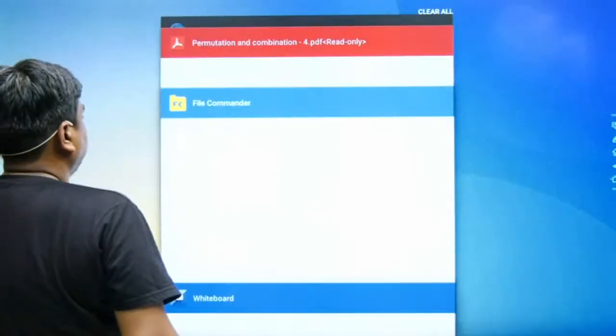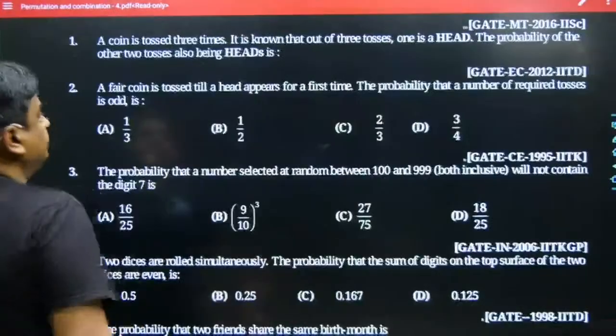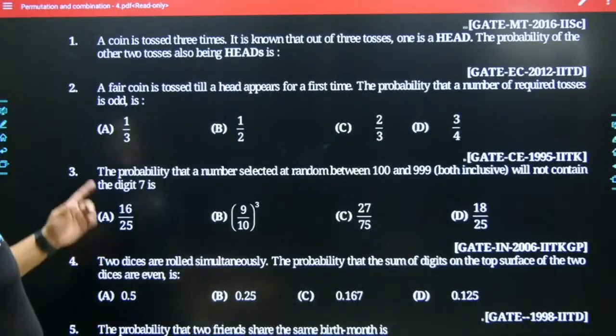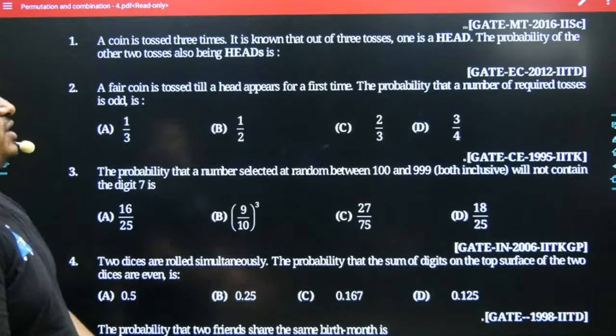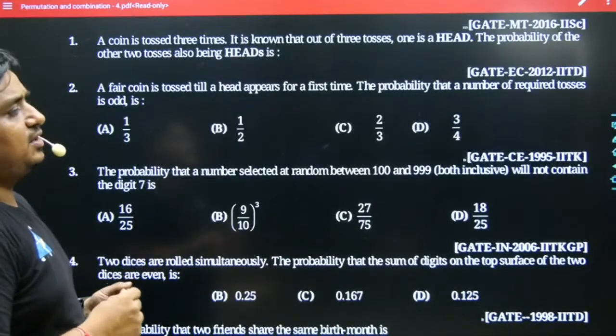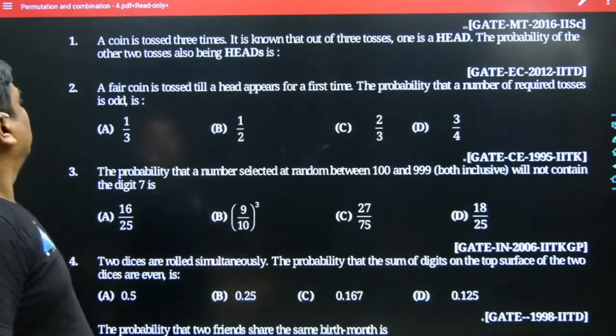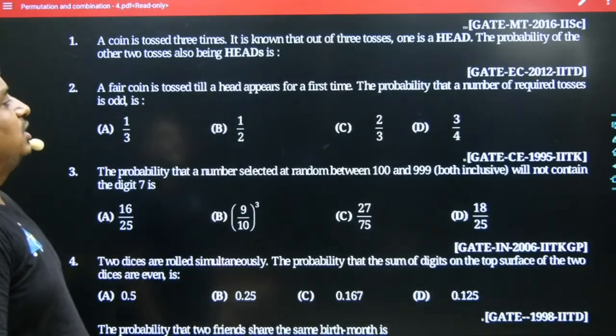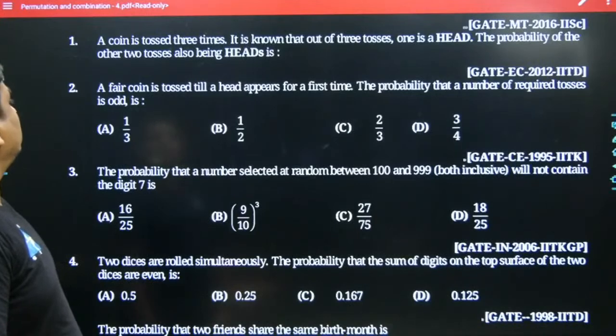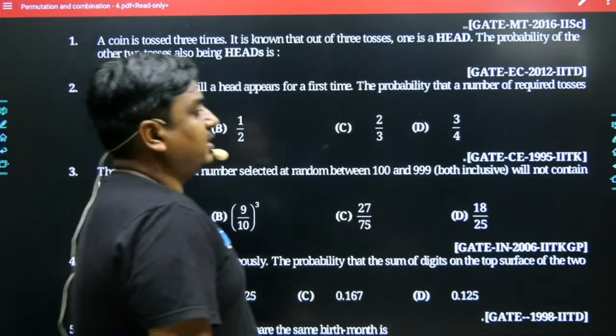Important questions. So here comes the first question. This question has appeared in metallurgy. In the year 2016, the problem was set by ISC Bangalore. What does the problem state? A coin is tossed 3 times. It is known that out of 3 tosses, 1 is head. The probability of the other 2 tosses also being head is.